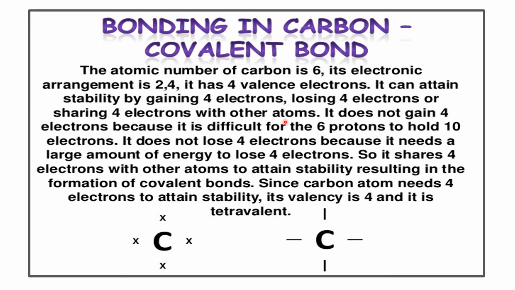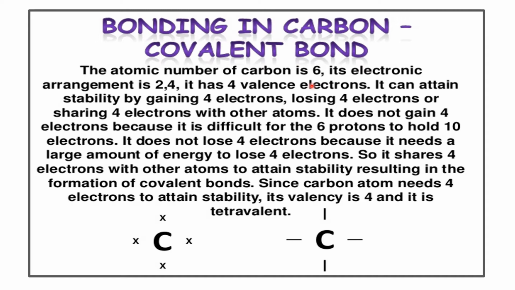To get stability, since the atomic number of carbon is 6, it requires 4 more electrons so that it can reach the electronic configuration of neon, whose atomic number is 10. But the possibility of gaining 4 electrons is not easy.